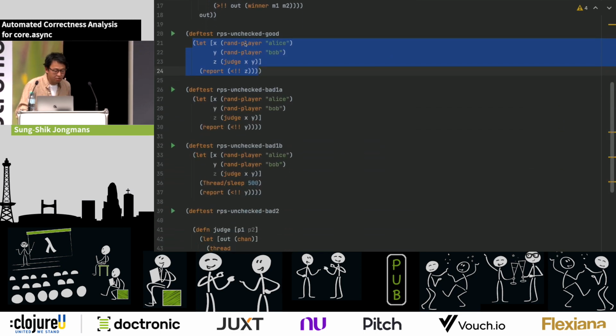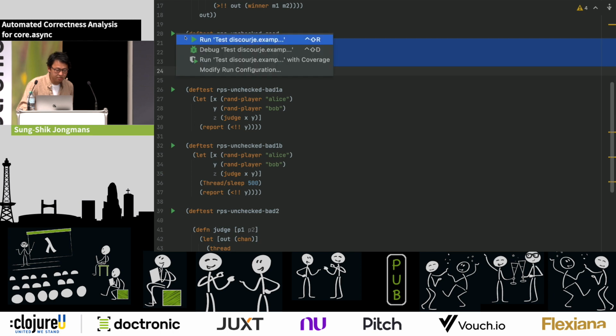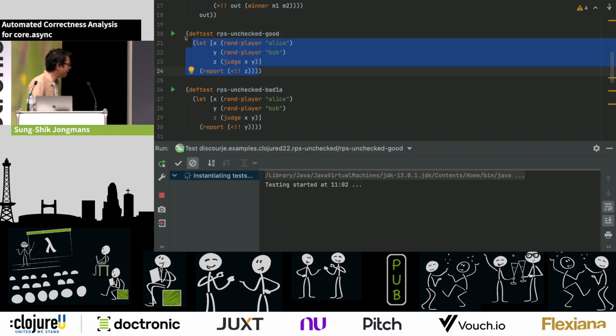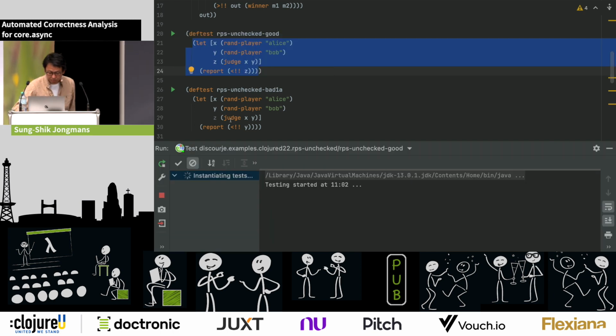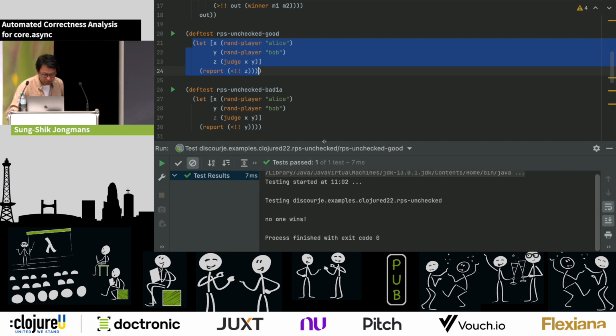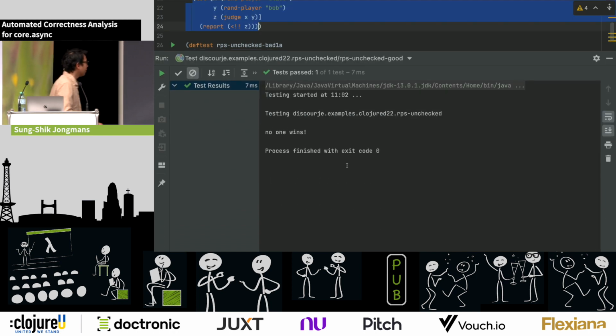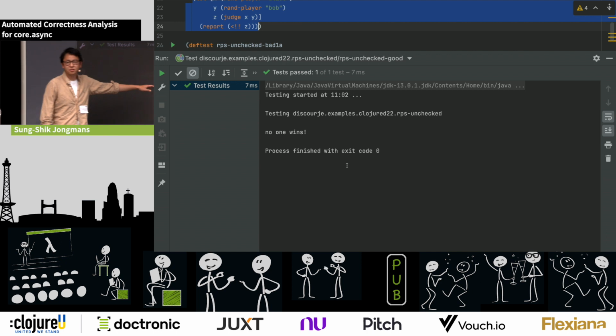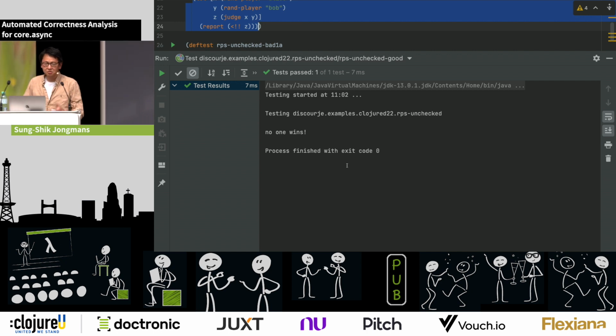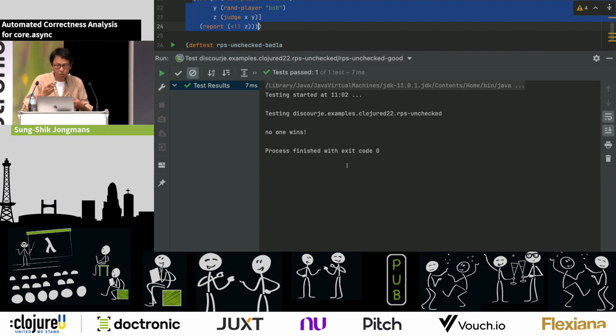I also wrapped it in a test so we can easily execute it here. And then we'll see what happens. Takes a bit of time. Maybe I should make this a bit bigger so also people in the back can read it. And the output that we get is no one wins. Yeah, that happens a lot with rock, paper, scissors. So tough luck here. But if we would run it again, then perhaps we would have a player that wins. OK, back to the slides.